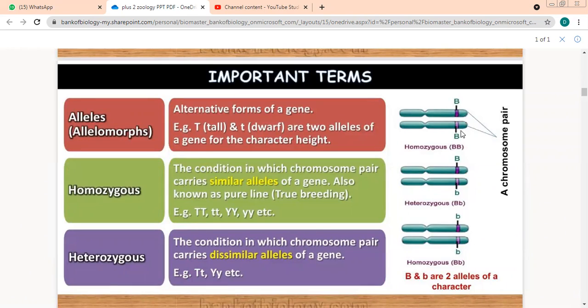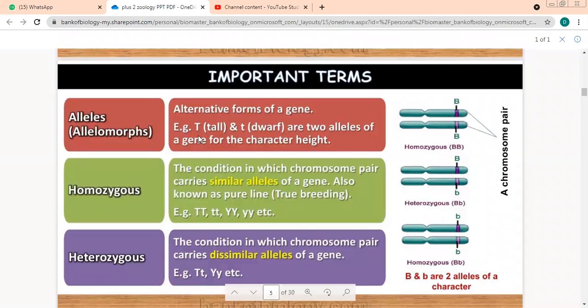Yes. First, we'll understand the basic words which will be used in the chapter, so it will be very easy for you then to understand the chapter. There is another word which you've done in class 10th, alleles. Full form is allelomorphs. Alternative forms of the same gene are called alleles. For example, capital T and small t.